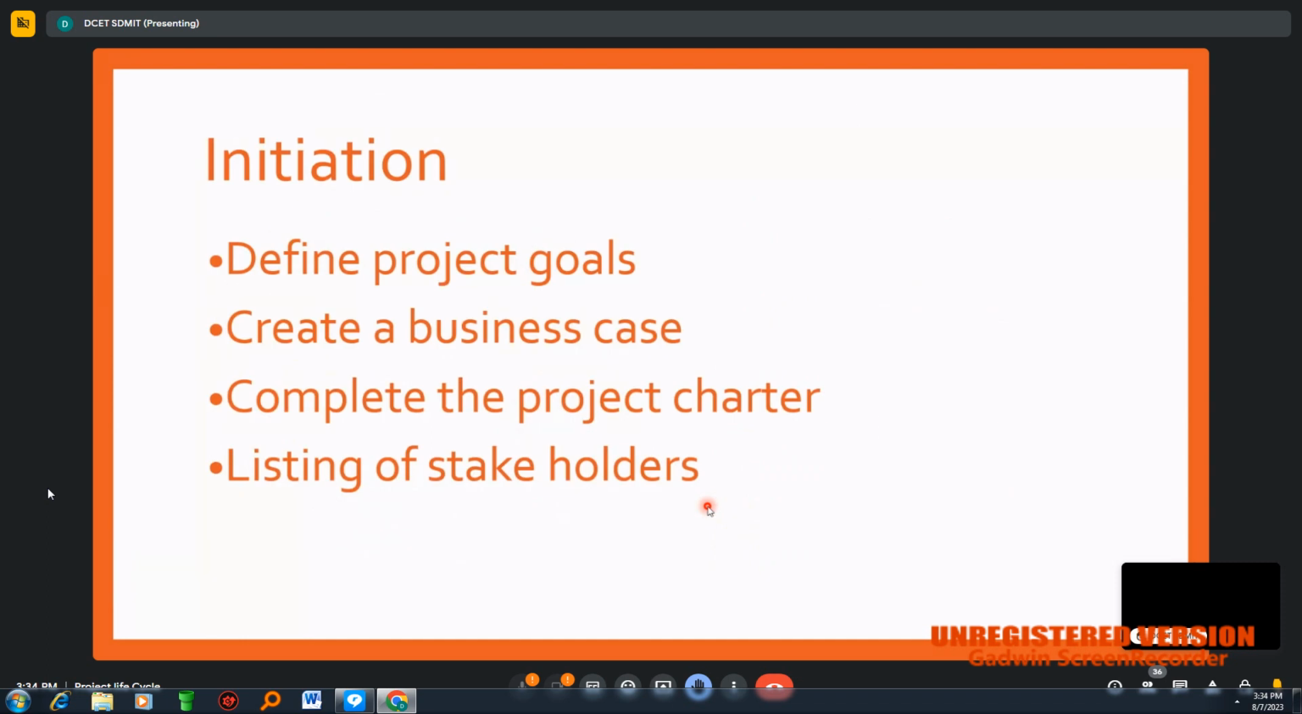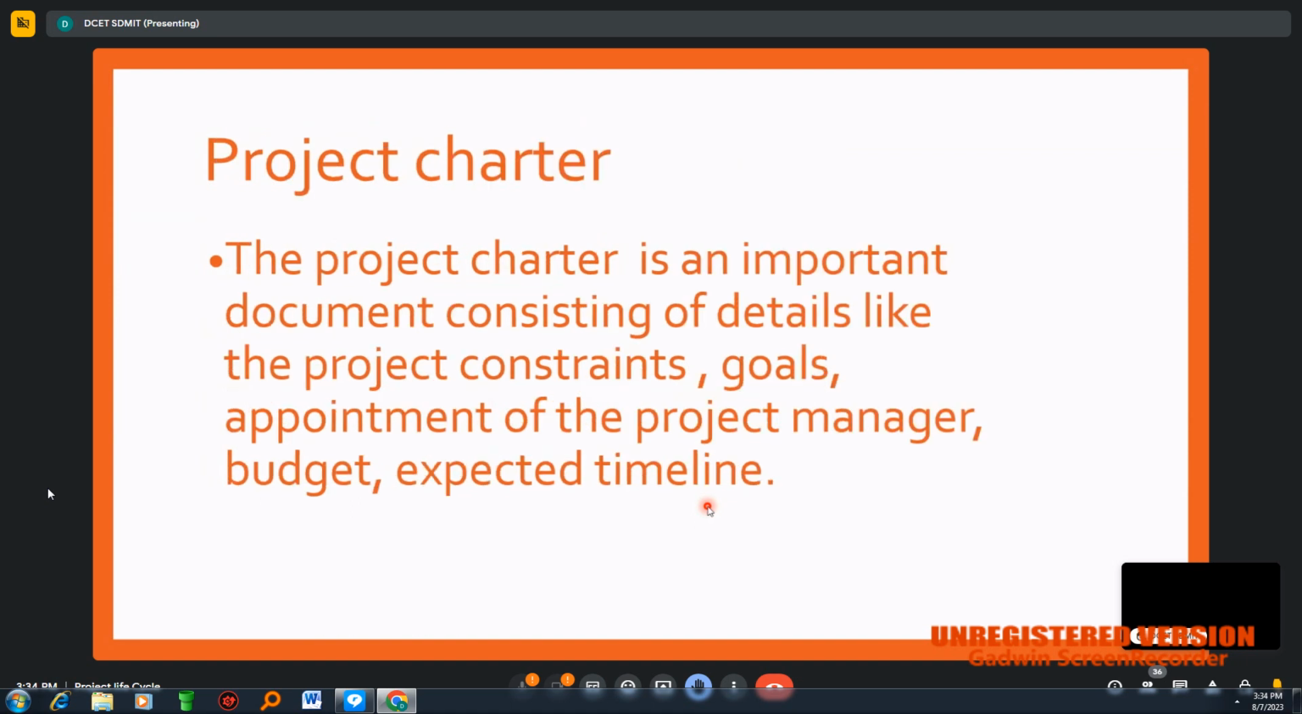Next, initiation. These are all the steps we need to follow under this heading. You came to know what a project charter is, and what are all the important details to be presented in the project charter: the goals, appointment of project manager, budget, expected timeline, who is the client, who are the beneficiaries. All these data can be entered in the project charter.